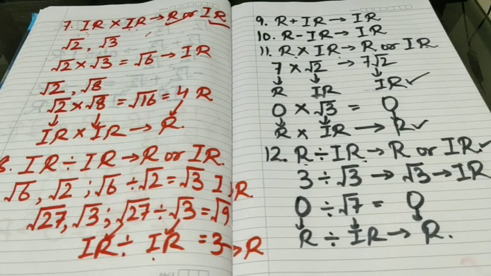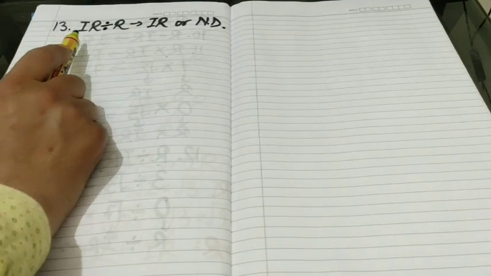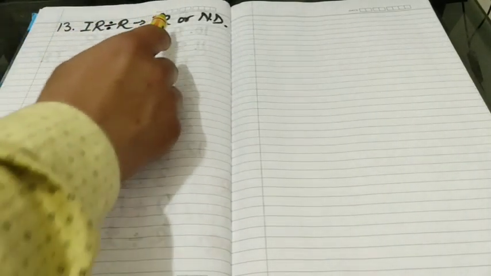And there is one more possibility regarding the division of a rational and irrational. So let us look at that possibility as well. In previous part, we divided rational by irrational. But here we are going to divide irrational by rational. If we divide one irrational number by a rational number, then their quotient may be irrational or it may not be defined. So I want to take some examples.